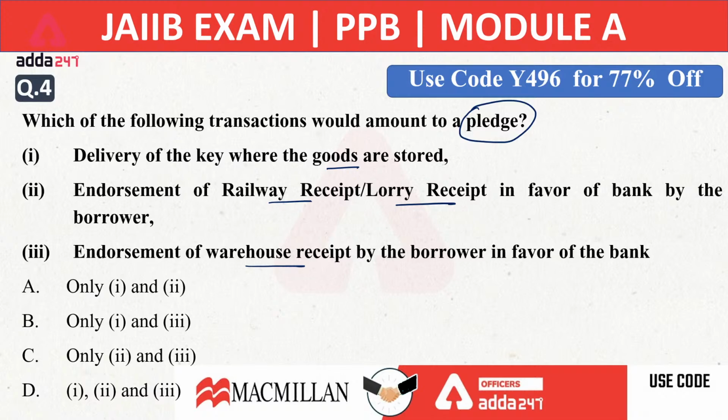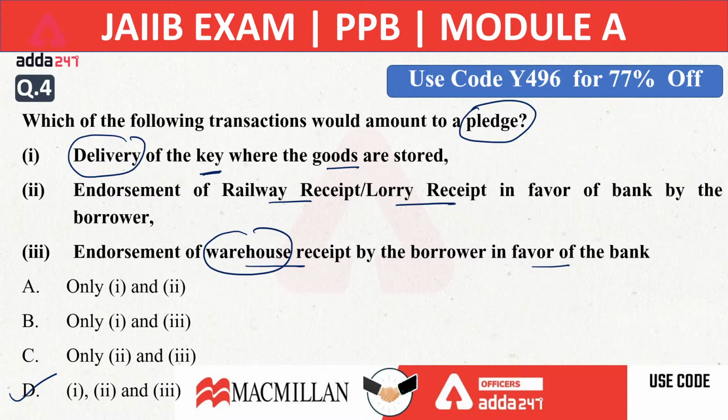If you are saying that the endorsement of warehouse receipt by the borrower in favor of the bank is okay, and endorsement of railway receipt, lorry receipt in favor of the bank by the borrower is okay, then why is delivery of the key where goods are stored not okay? Why is it not a right option? The correct answer here will be D, 1, 2 and 3. All are covered under what amounts to a pledge. The right answer for the fourth question will be D, not C.